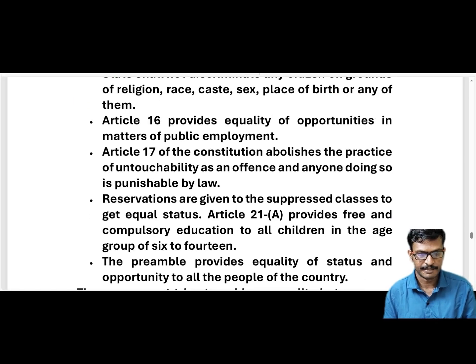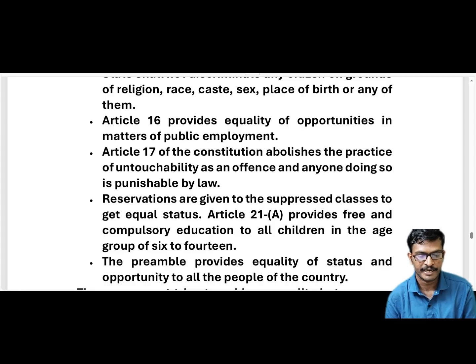But there is some exemption for them. Why are they giving this? Socially they are backward. That's why everyone has to get equal opportunities. Some people are economically or socially fully able, but some are unable to get access to basic necessities.